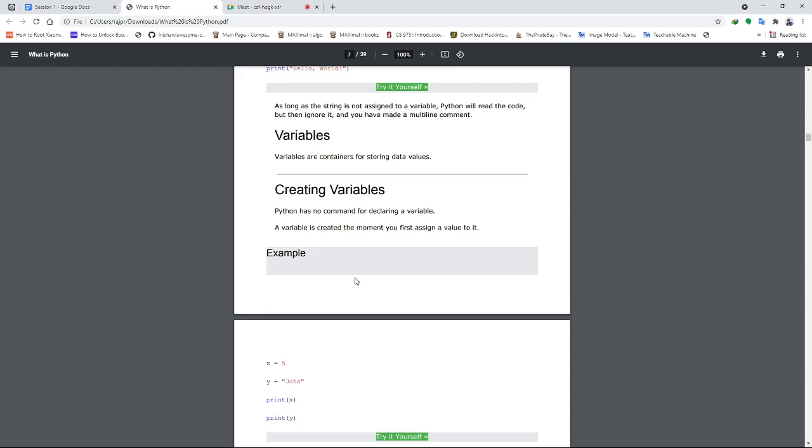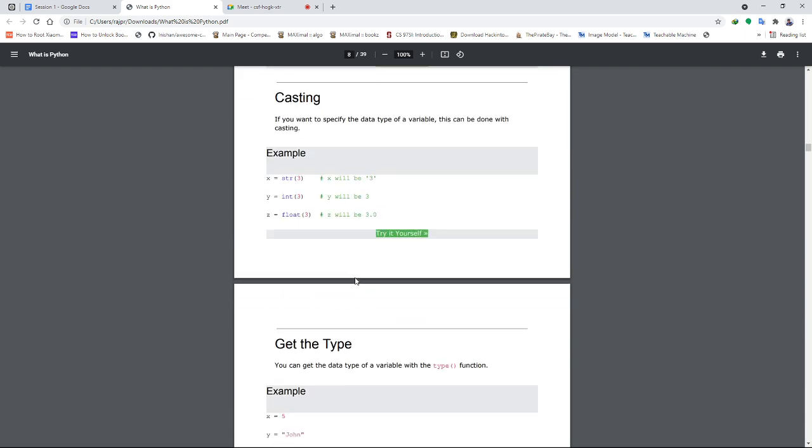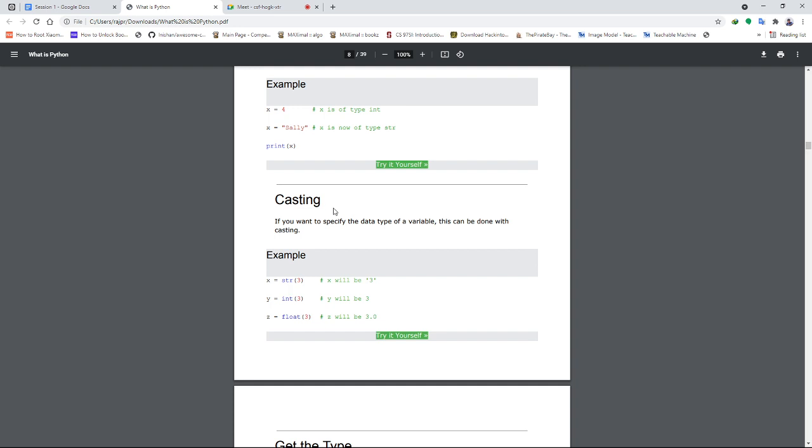Now coming to variables. I had discussed variables. Then comes casting. If you want to specify the type of a variable forcefully, then you have to use casting here. And what is casting? Like x equal to str(3) means here 3, instead of being treated as a numerical value, will be treated as a string.